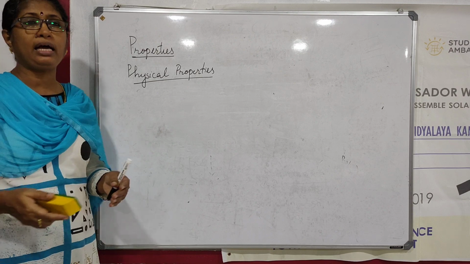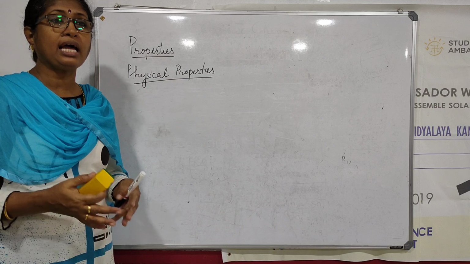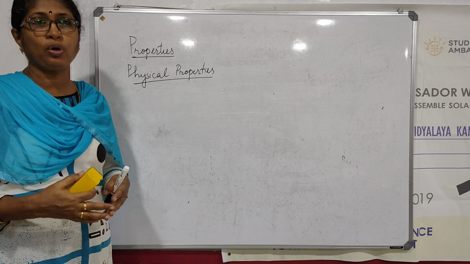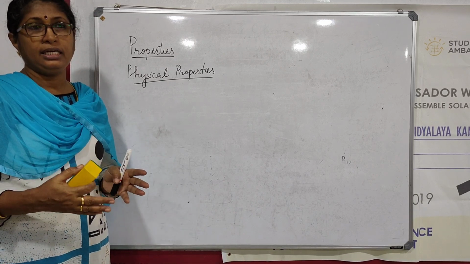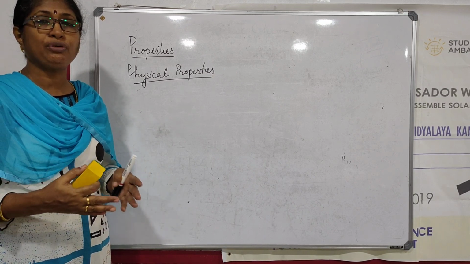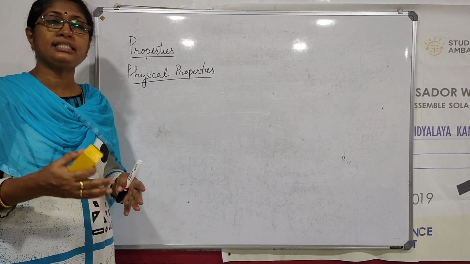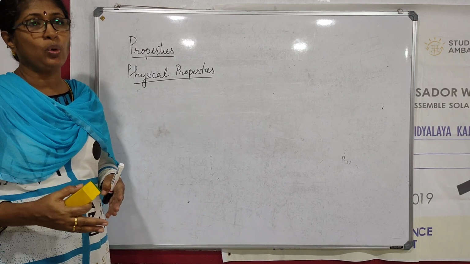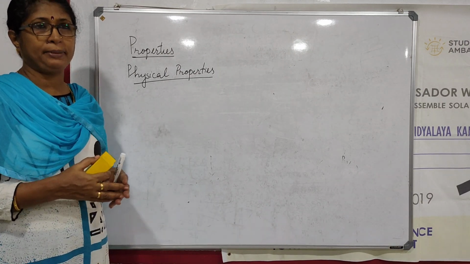But when you come to haloalkanes, I told you, the carbon-halogen bond is slightly polar in nature because halogen is more electronegative. Since it is polar in nature, there is a dipole-dipole interactive force between the haloalkanes. In addition to the dispersion force, there is dipole-dipole interactive force also between the haloalkanes. So haloalkanes have higher boiling point than the hydrocarbons.